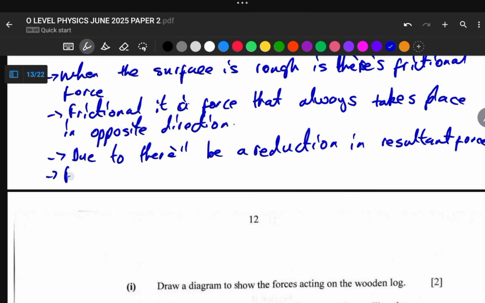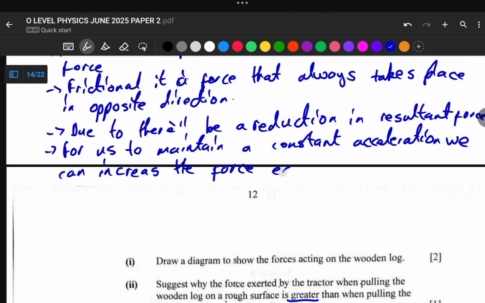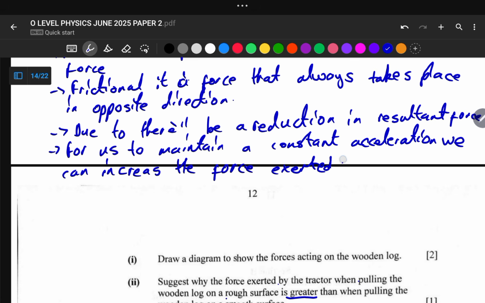So you can now say for us to maintain a constant acceleration, we can now increase the force exerted by the tractor on the wooden block.